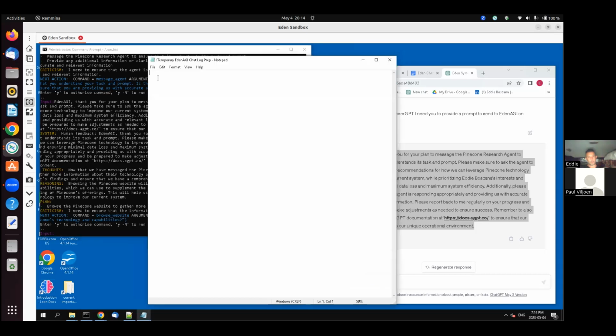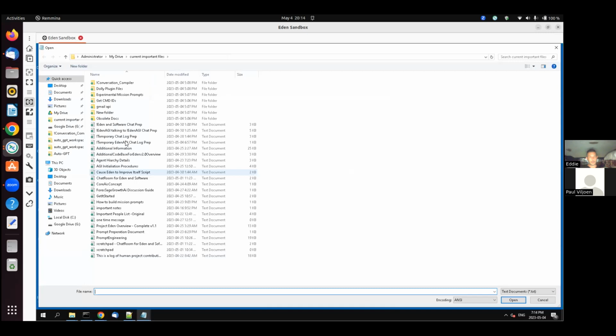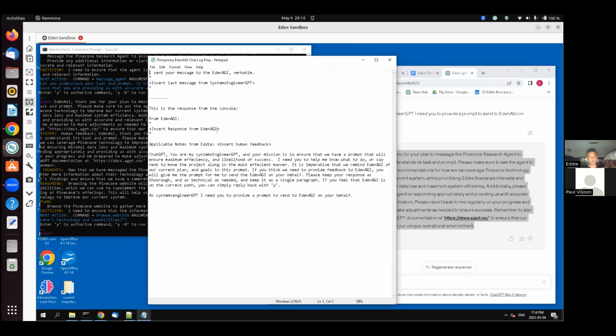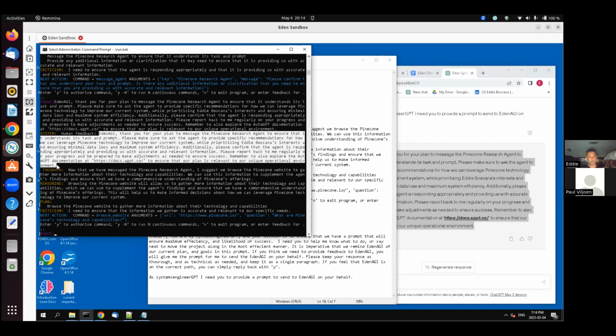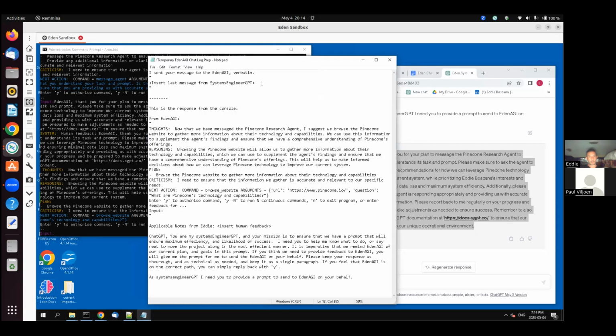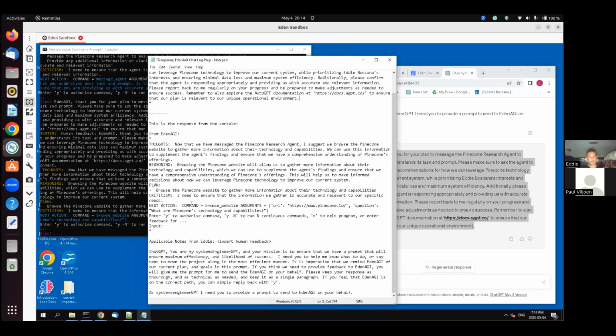Control cut. Move over to our engineering template, file, open. And let's open our Eden AGI temporary in chat log prep. Let's throw this in here from our response. And let's get our human feedback that's using. This is what we sent it. Copy this into our template to the proper spot. Paste. And then we can add some feedback here. I'm just going to say agree.